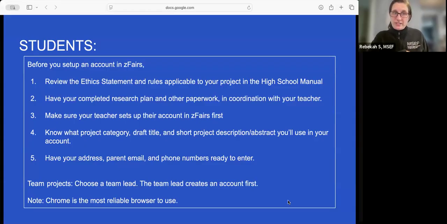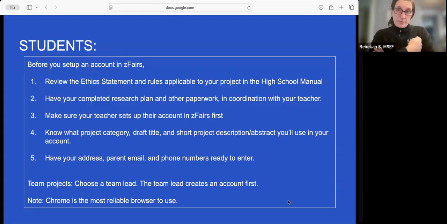You want to know what your project category is, what your draft title for your project is, and just have a short description or a short abstract of your project. You can edit all of those later, but you want a starting place. And then we also need your address, your parent email, and a phone number ready to enter. So you're going to be asked for that, so have it next to you. Also your zip code. If you don't know your zip code, make sure you have that as well.